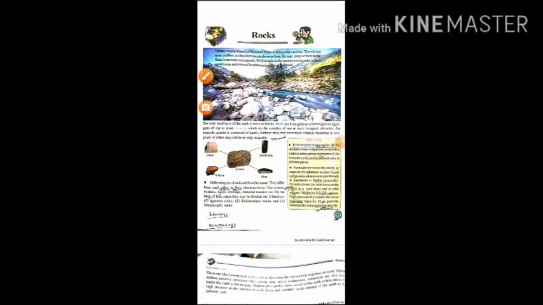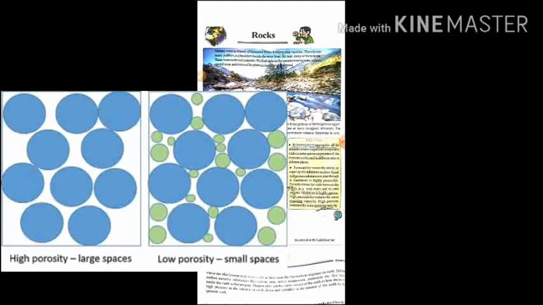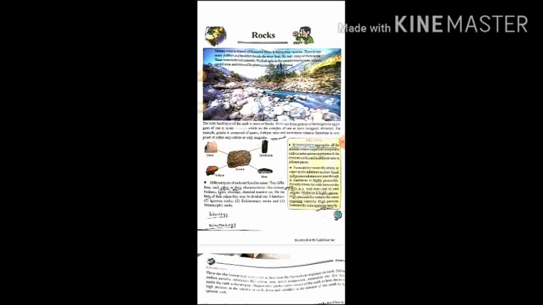Now we read about the yellow box. There are two important terms, porosity and permeability. So my dear students, what is porosity? The word porosity comes from a Greek word poros, P-O-R-O-S, that means passage. In definition, porosity is defined as being full of tiny holes that water or air can get through. An example of porosity is the quality of a sponge. The porosity of a sponge allows it to become saturated with soap and water.